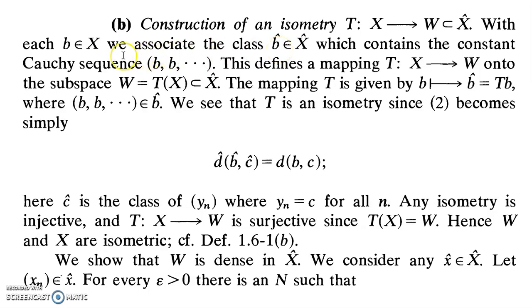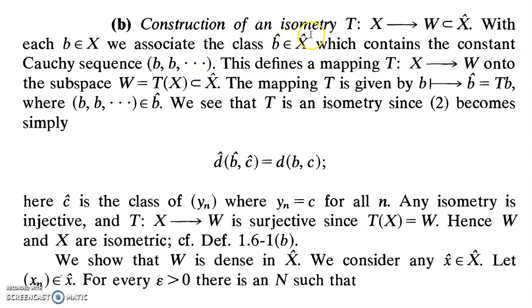We have started from a particular element b in X. So associated with a particular element b in X, we can define a constant Cauchy sequence b, b, b, b, etc., which converges to b, and associated with that, we have an element b cap in X cap.